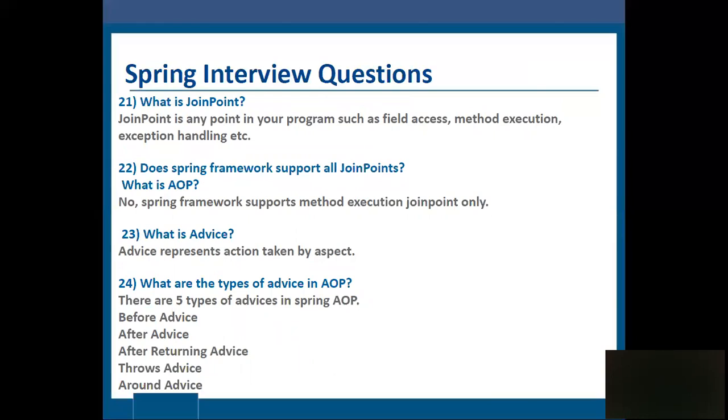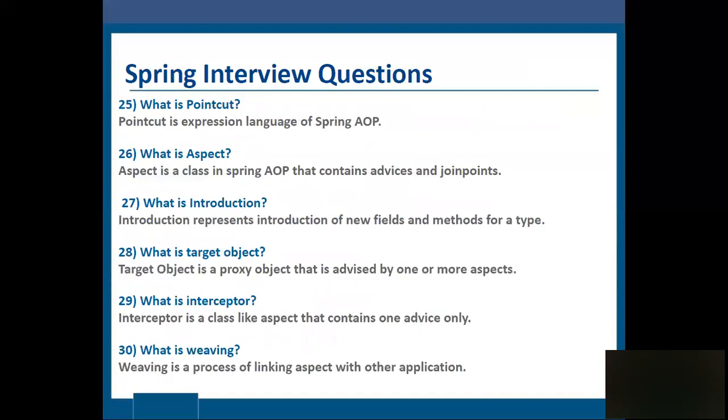What are the types of advice in AOP? There are five types of advice in Spring AOP: before advice, after returning advice, after throwing advice, around advice. What is a pointcut? A pointcut is the expression language of Spring AOP. What is an aspect? An aspect is a class in Spring AOP that contains advice and join points.